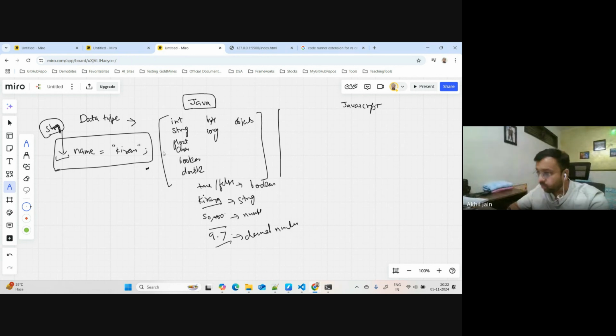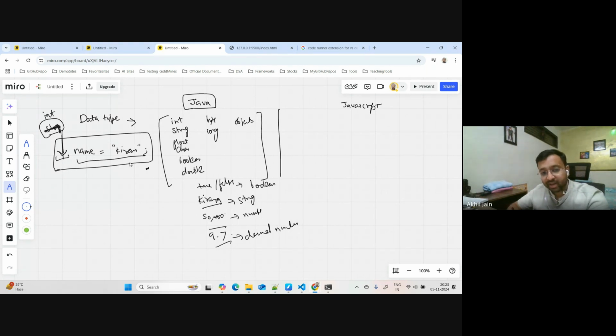Java says that it does not allow you to use variables without telling what kind of data you are going to store within them. Agree? Java will not allow you to write this line of code. Java will say, tell me what kind of data you want to store. Once you tell it, let's say I will tell it that I will store an int value.